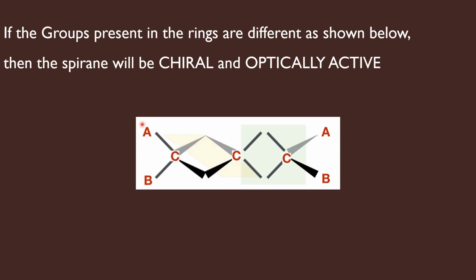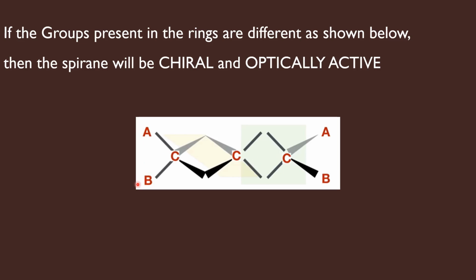And in addition to the presence of different groups, two conditions we have discussed for allenes. One is different groups at the terminal carbon atoms. Number two is even number of cumulated double bonds. So very similar rule is applicable for spirenes also.